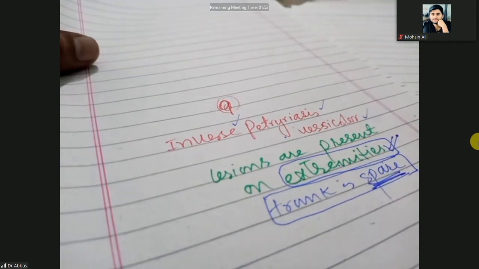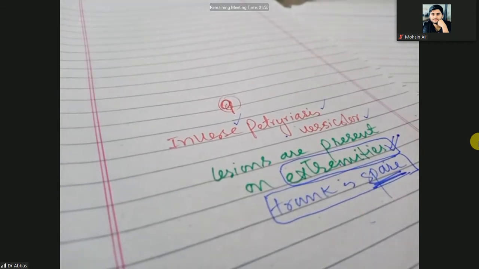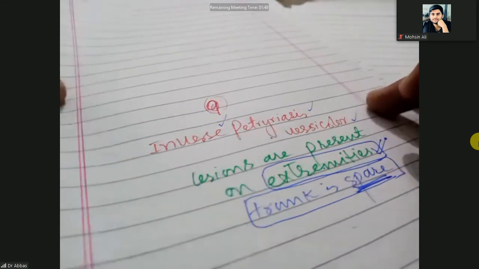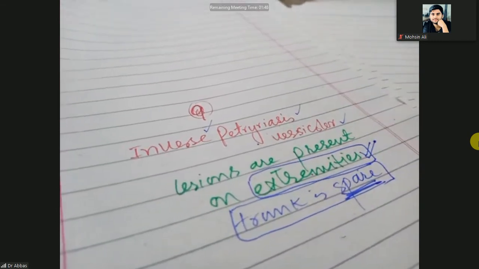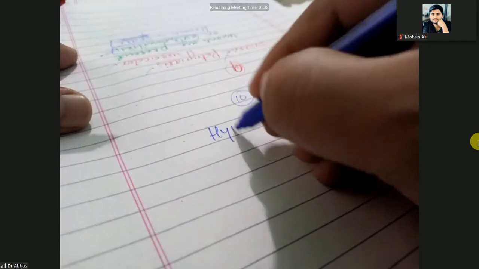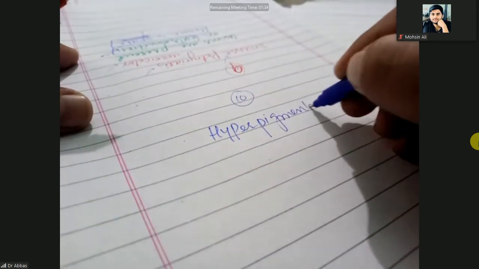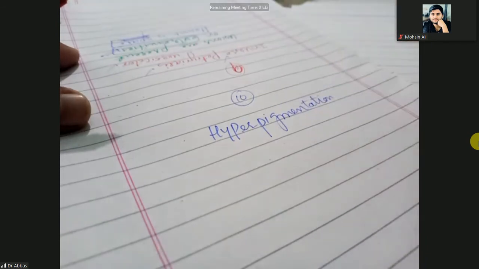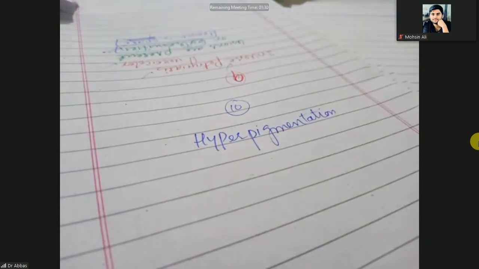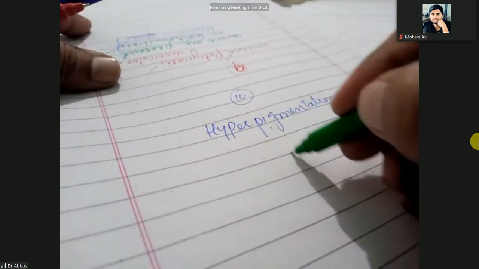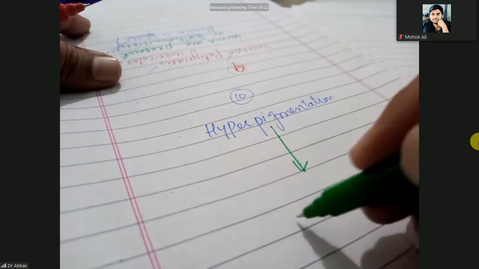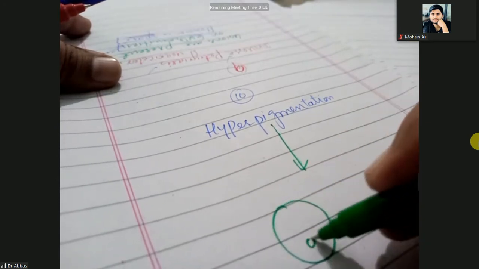Next one is, what is the cause of the hyperpigmentation? We have discussed the cause of the hypopigmentation is the release of azelaic acid. Next is the cause of hyperpigmentation. Sometimes this is the melanocyte.